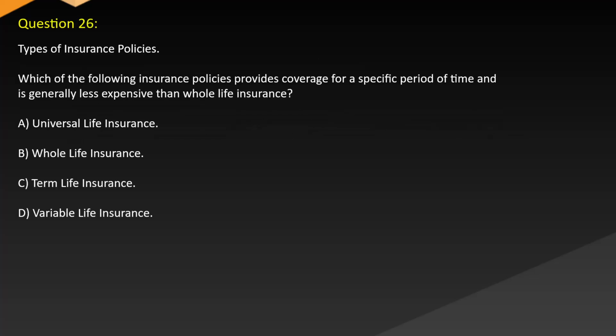Question 26. Types of insurance policies. Which of the following insurance policies provides coverage for a specific period of time and is generally less expensive than whole life insurance? A. Universal life insurance. B. Whole life insurance. C. Term life insurance. D. Variable life insurance.